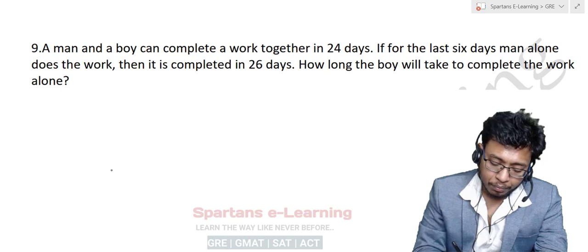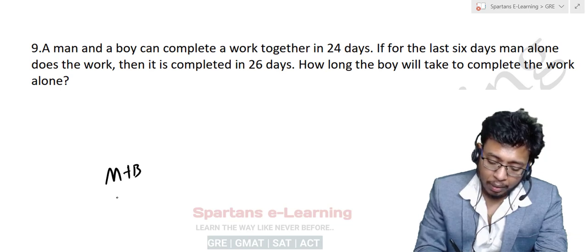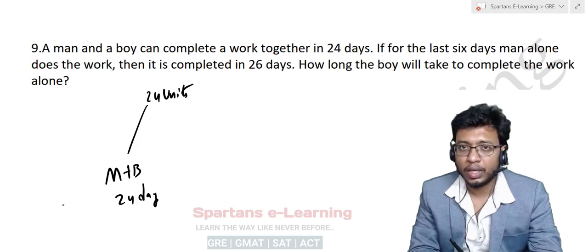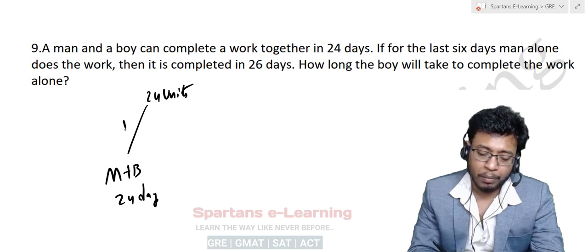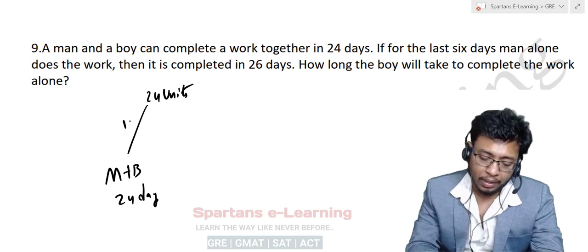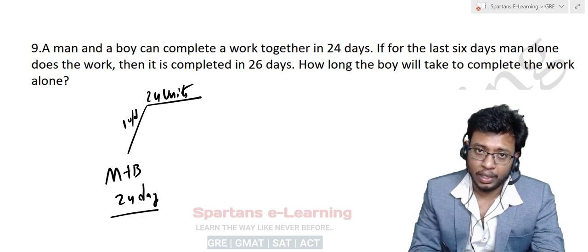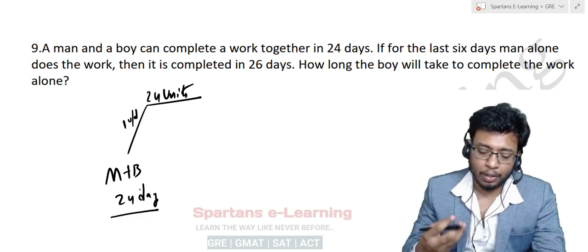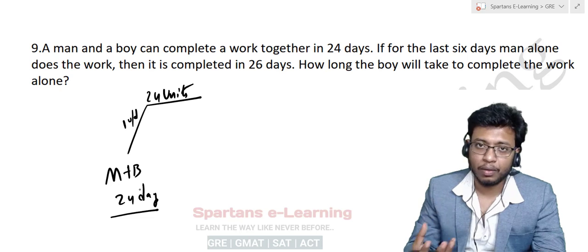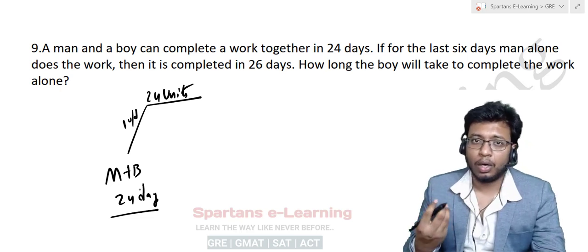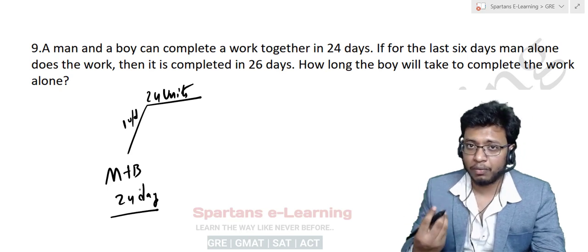See here, a man and a boy can complete a work in 24 days. So I'll assume my total work is also 24 units. From this you can say the efficiency of man plus boy is nothing but 1 unit per day. This is the total work, this is the total time. Efficiency is total work by total time. Efficiency is nothing but work done per day, or work done per hour, anything like that.